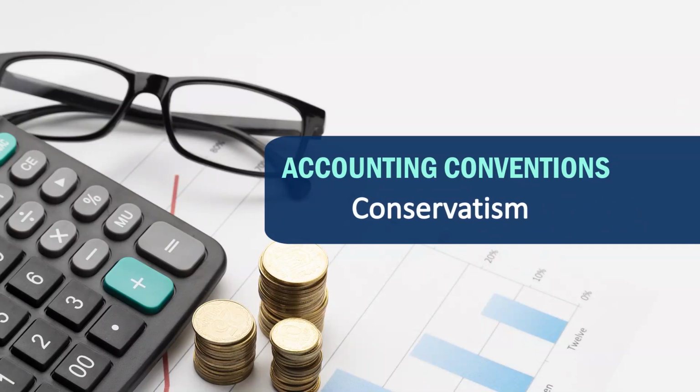Then the third one is conservatism. According to the conservatism convention, we must provide for future losses, not for future profit. It means we must anticipate future losses, not future profit, because if we anticipate future profit, and if the future profits do not turn out, it will impose a question mark, and the integrity of the financial statements will be questionable.